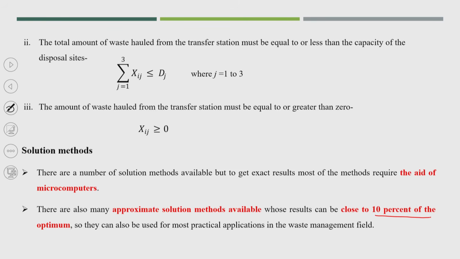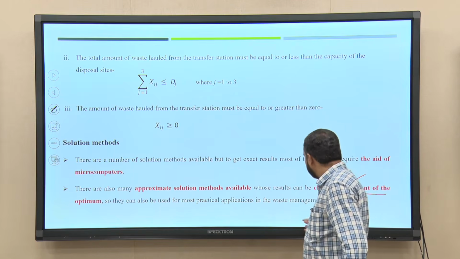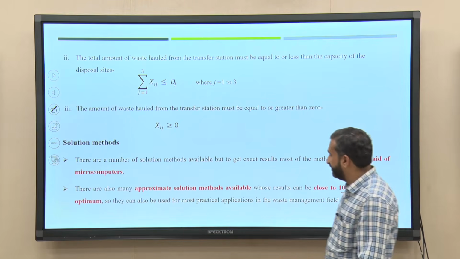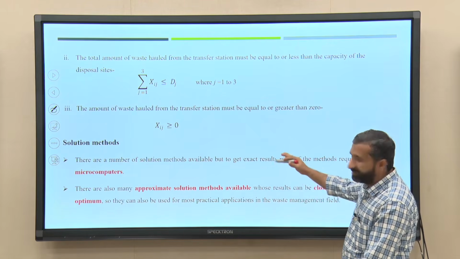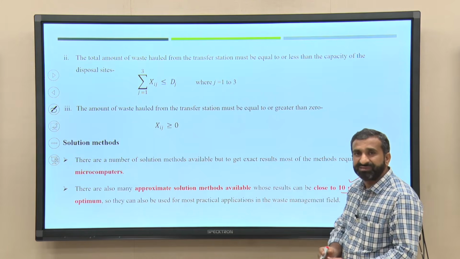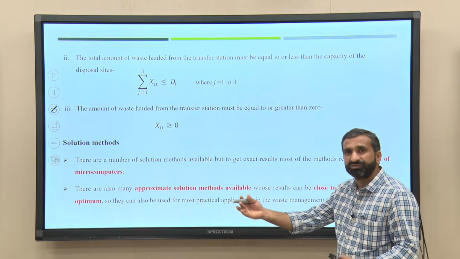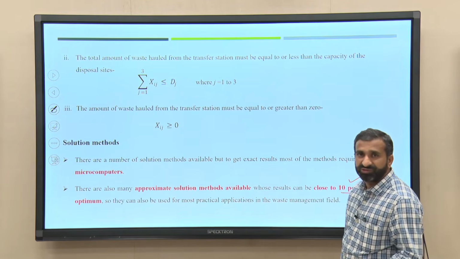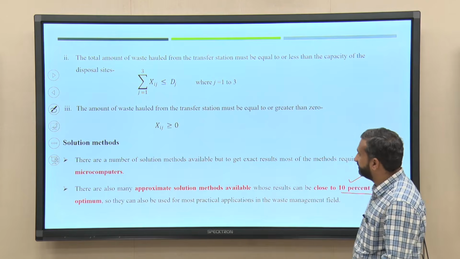So, a lot of solutions could be possible, and if those solutions come very close, maybe within 10% of the optimum, that is also acceptable for whatever applications are possible in the waste management areas. Based on the 3 different constraints, we can finalize which particular transportation will go to which particular disposal site.